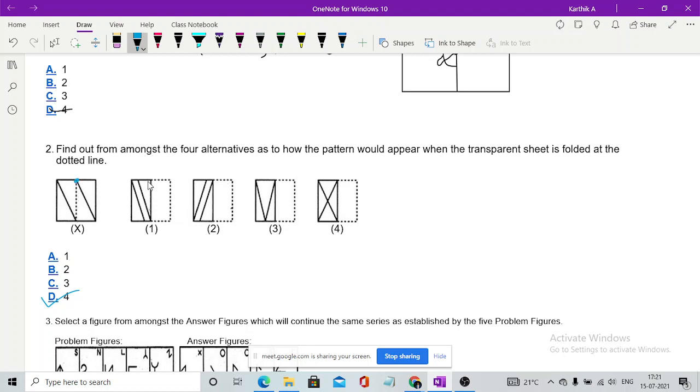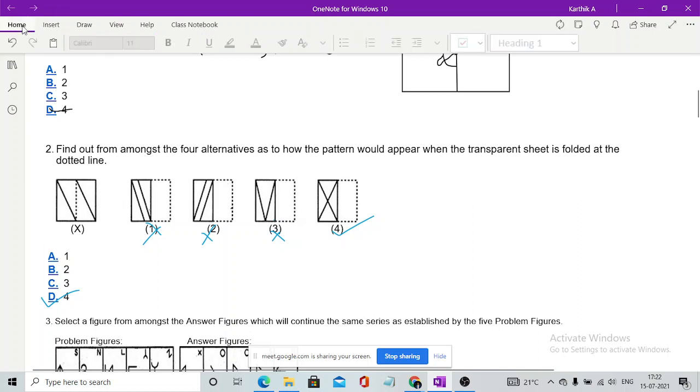Now whenever you see this, the point is not present here. The point of the line 2 is not present here, so this is wrong. And whenever you go to this thing, the first line is not present here. It is crossed. It is wrong. Now as you can see, the first line is joining the dotted line part, that is, this line should join in this part, but it is joining in the center, so this is wrong. Whenever you see this, whenever you fold this, it will be tilting at an angle, so this is the right thing. So great. This is all which you guys can expect.